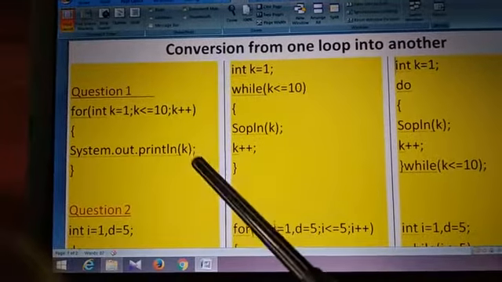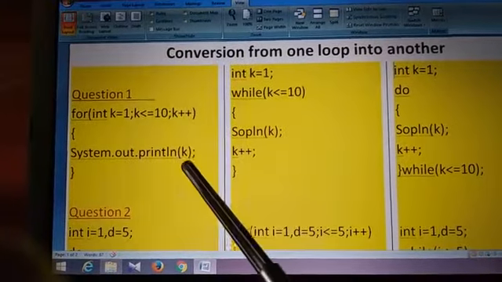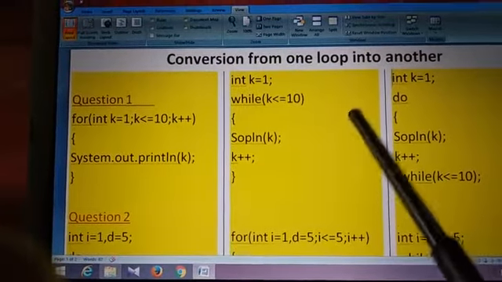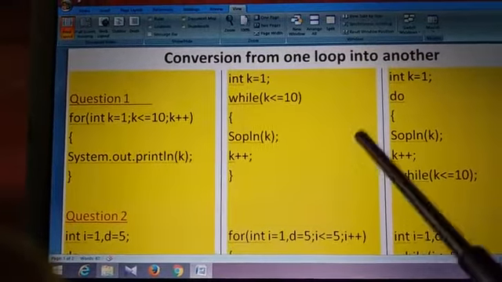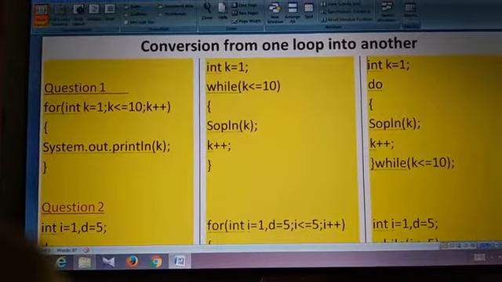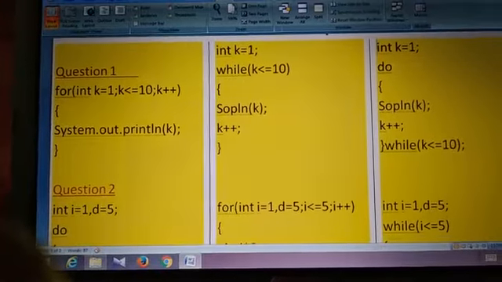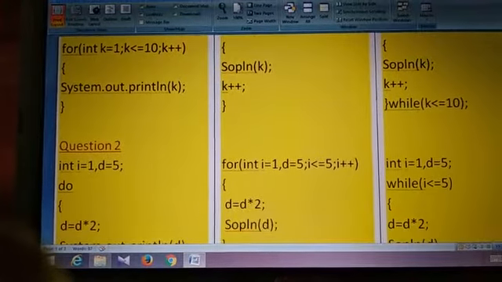Clear? So just remember the syntax of all the three loops, and when one loop is given, you just copy the statements into another loop following the correct syntax. You should not add any extra statements. You should not remove any statements. Okay? Is it okay? Now you look at the second question.